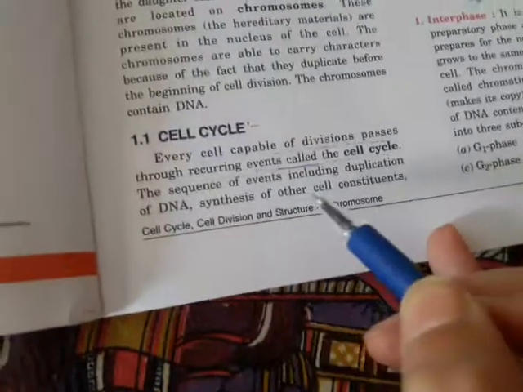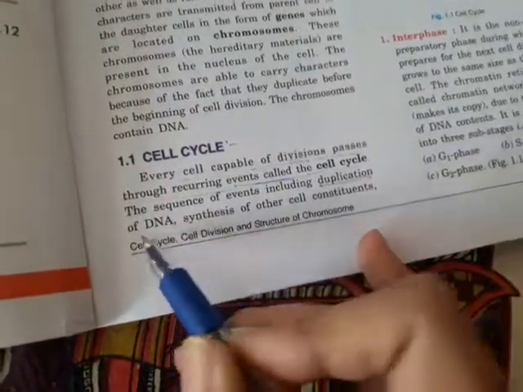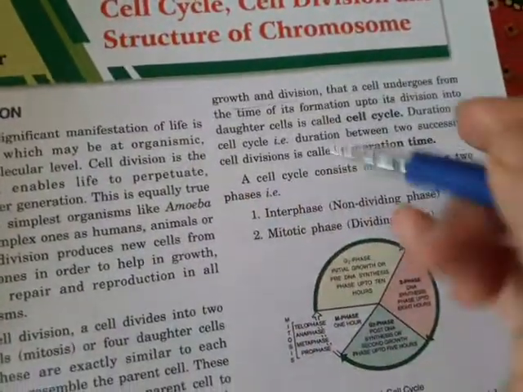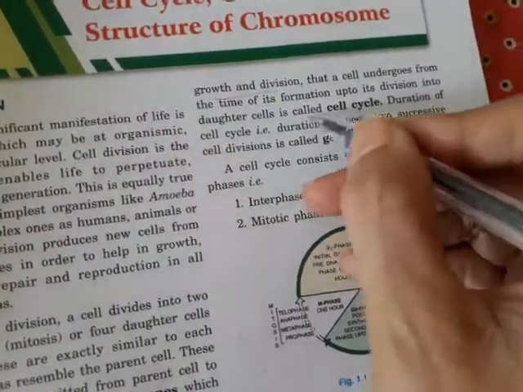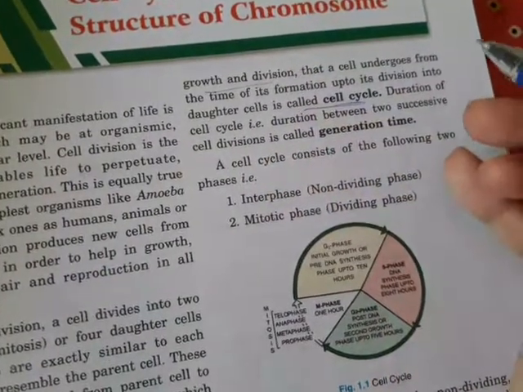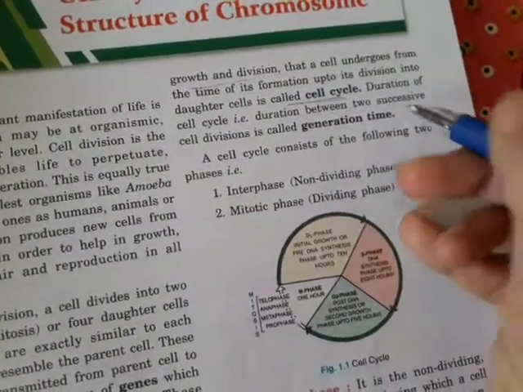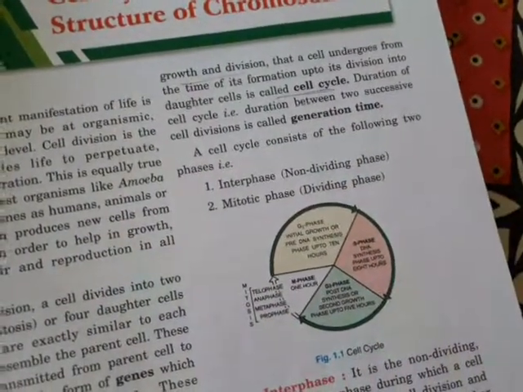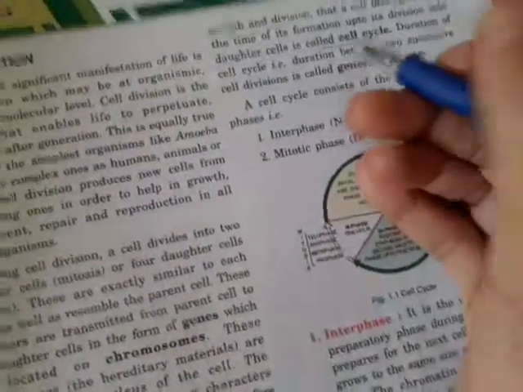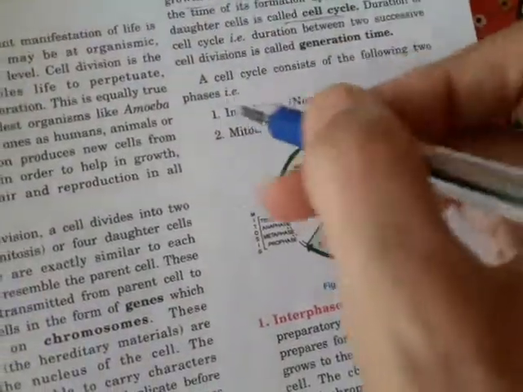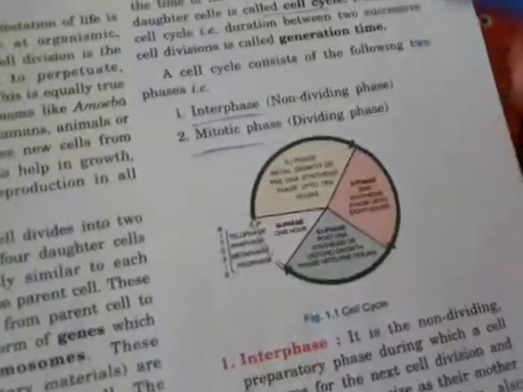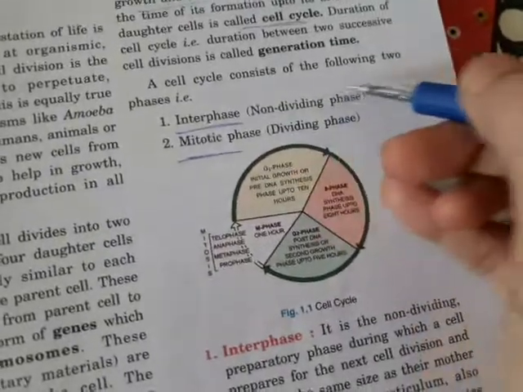In the cell cycle, the sequence of events includes duplication of DNA, synthesis of the constituents, growth, and division of the cell. All this sequence of events is called the cell cycle. Duration of the cell cycle is basically the time between two successive divisions. The cell cycle consists of the interphase and the mitotic phase. Interphase is a resting phase, a non-dividing phase.